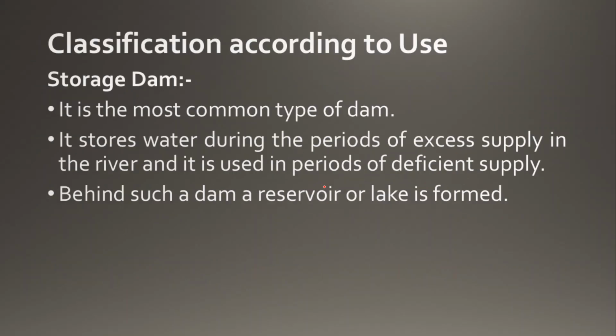Next, classification according to use. Based on the uses of the dam, it is classified into different types. The first type is the storage dam, the most common type of dam. Obviously, whatever dam it is, it will be storing water. It stores water during periods of excess supply in the river, and it is used in periods of deficient supply. Suppose this is our dam, and here the water is stored.